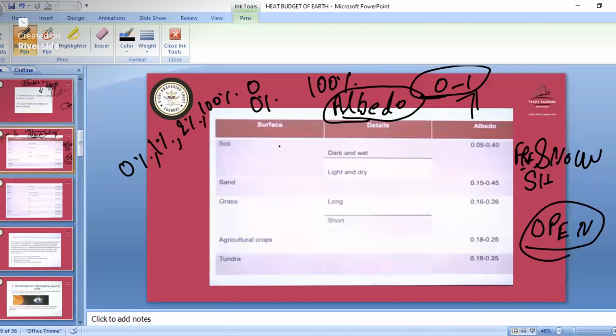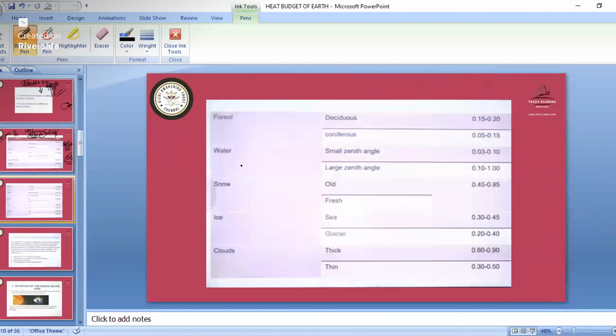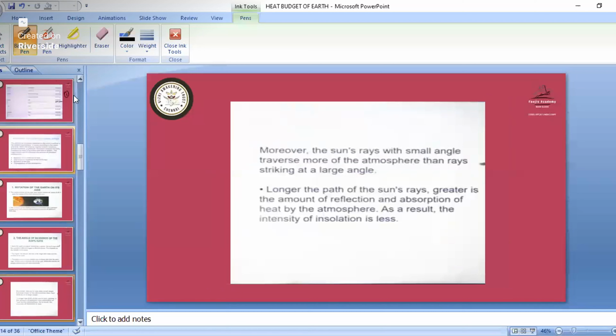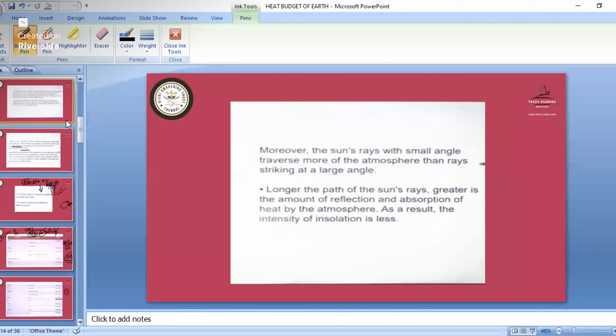Then we have the other part, like on the sand side. If you go, we have a high amount of albedo. So all those measurements are mentioned here. Study only some of them, because fresh snow will have the maximum amount. See here, old snow we have 0.40, then fresh snow we have 0.95. So it is nearer to 1, so it has the maximum albedo. Remember that one.